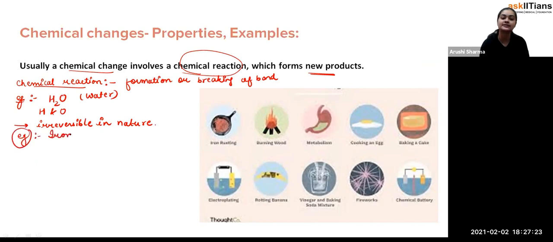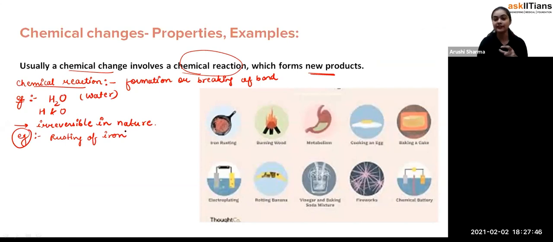Okay, iron rusting, or we can say rusting of iron. It could be better to say rusting of iron. Now students, what is the case in the rusting of iron, what happened? Iron is a metal. I think all of you know this thing, that iron is a metal.